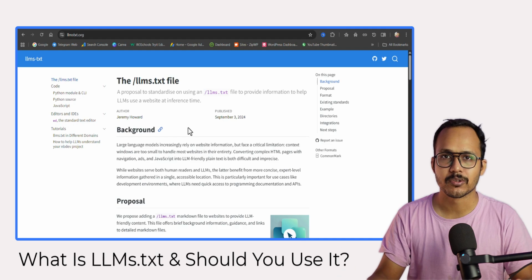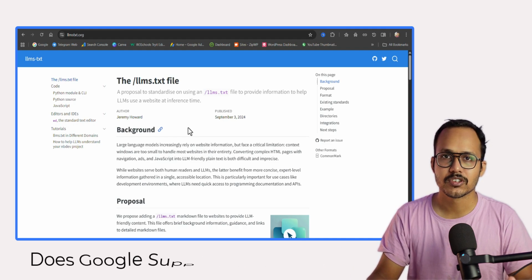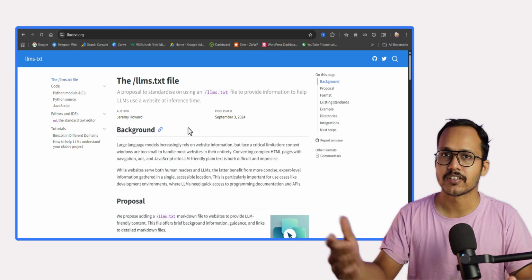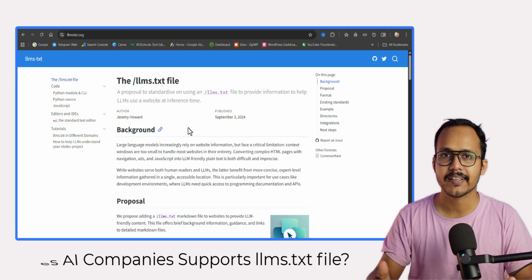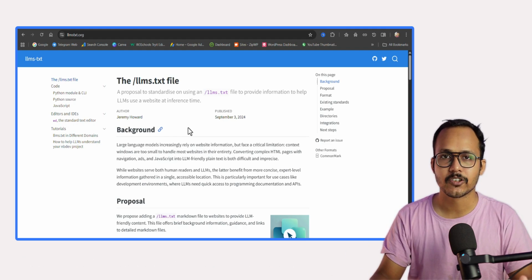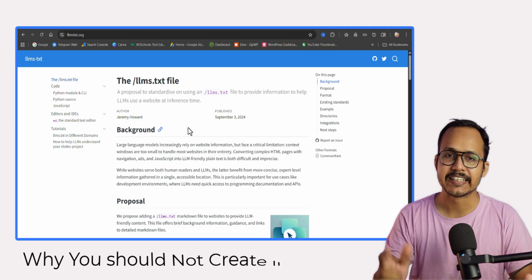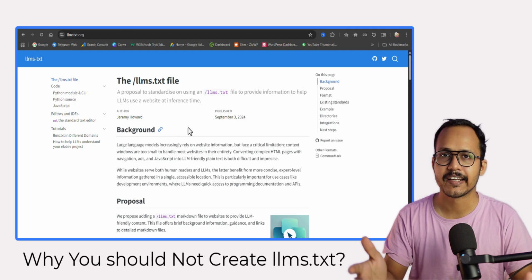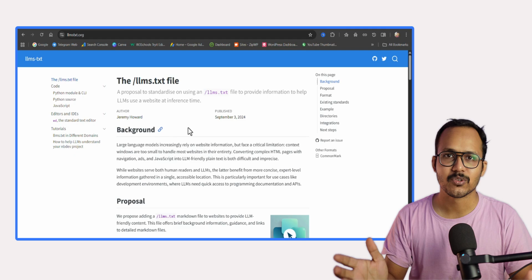Should you create it on your website or not? Does Google support LLMS.txt? Do other companies support this file? And should you create it or not? This is a trending topic and everyone is trying to create an LLMS.txt file for their website, but they don't know that there is no point creating this LLMS.txt file on your website. So let's find out why.